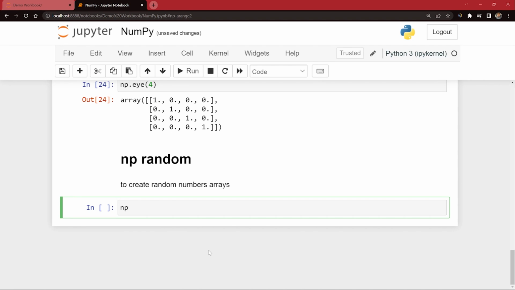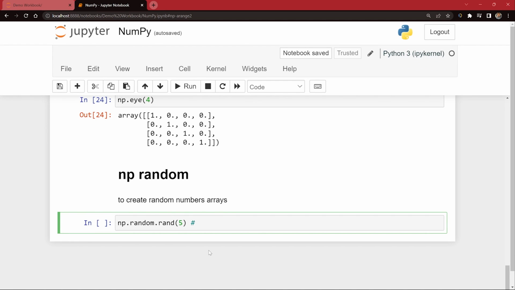Let's say I write np.random. np.random is one library, and through that we can access more functions inside the random library. Inside that random library, we have a function called rand. rand is one function coming from the random library, which is used to create an array of random numbers. When I say rand, I can pass one value into this. Let's say I pass 5, and this is going to give us an array of numbers.